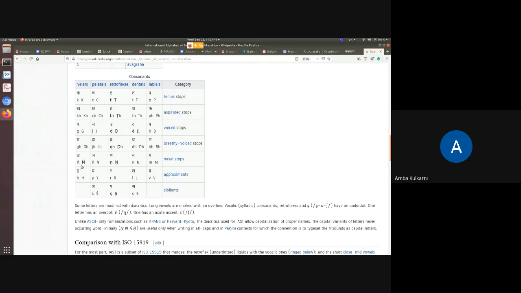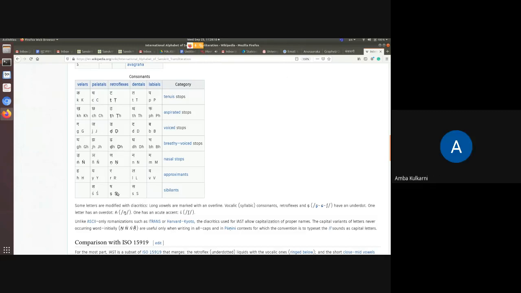So here n with a dot above it, here n with a tilde sign above it, and this na is n with a dot below it. Ha, ya, ra, la, va is simple: y, r, l and v. Sha, sha, sa, again sa is the normal sa.